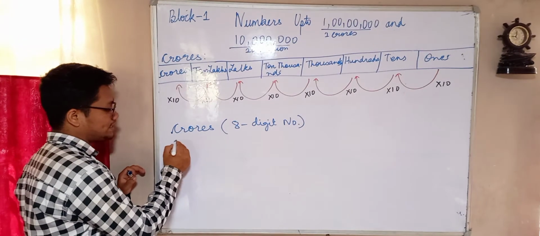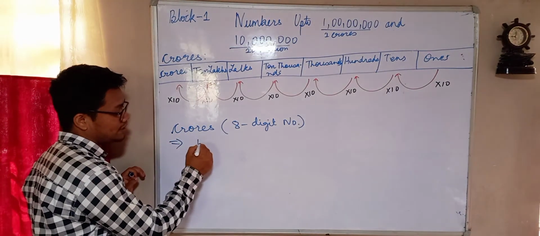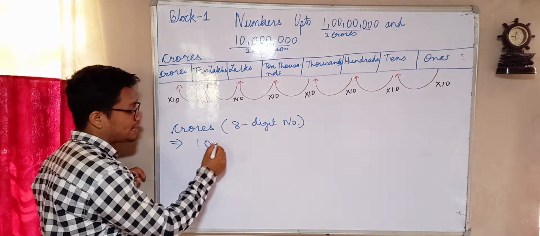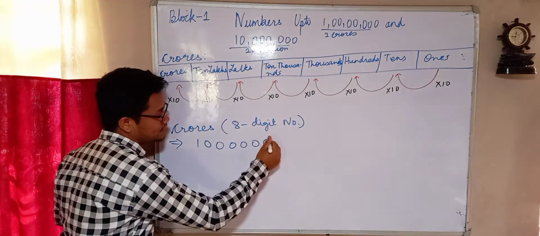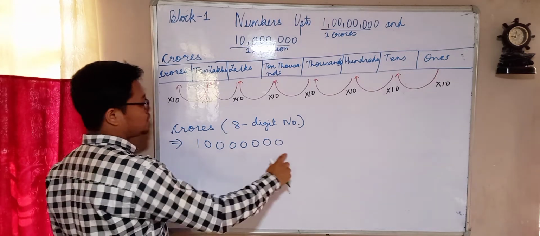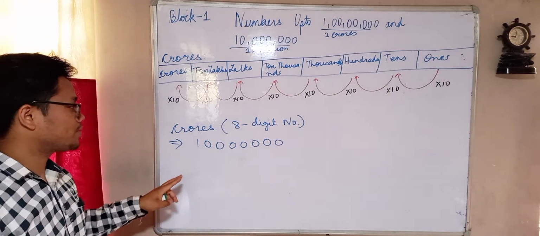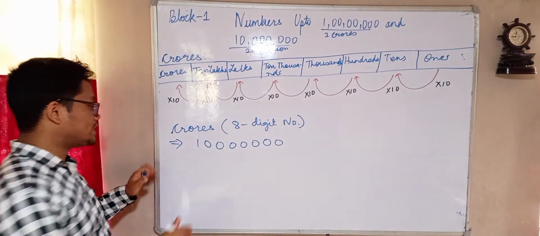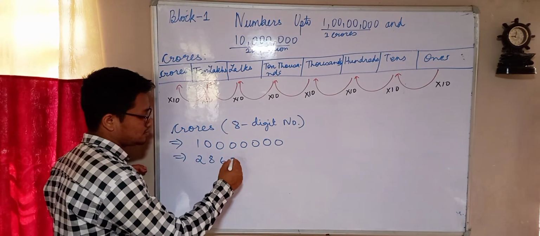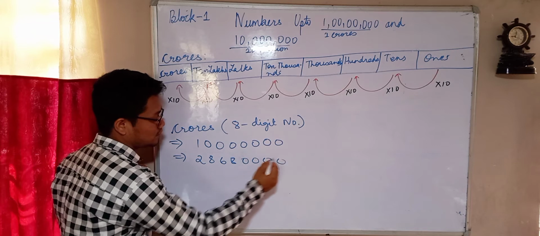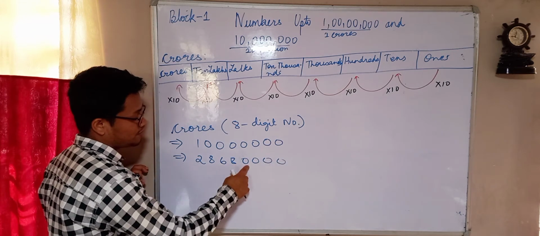Let me give you one example. Just imagine if this is 1, and if I write 7 zeros after it, 1, 2, 3, 4, 5, 6, 7, so this is 1 crore. Now I can give you other examples also. Any number which is of 8 digits, like this: 1, 2, 3, 4, 5, 6, 7, 8.